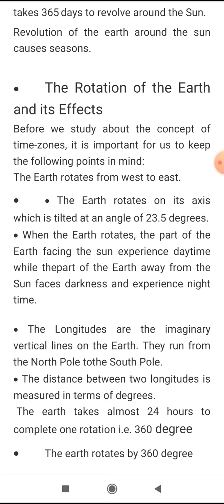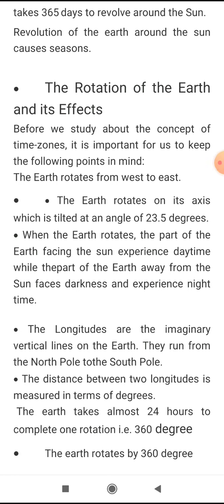It means the earth rotates by 360 degrees in one rotation, so it completes one rotation in 24 hours. Now I think all of you got this.